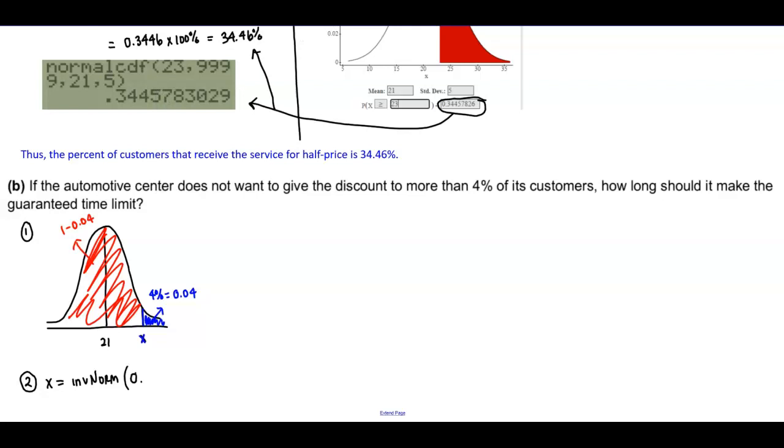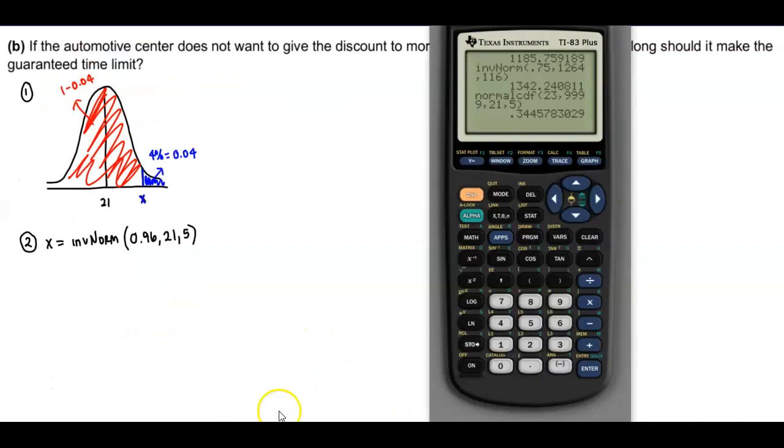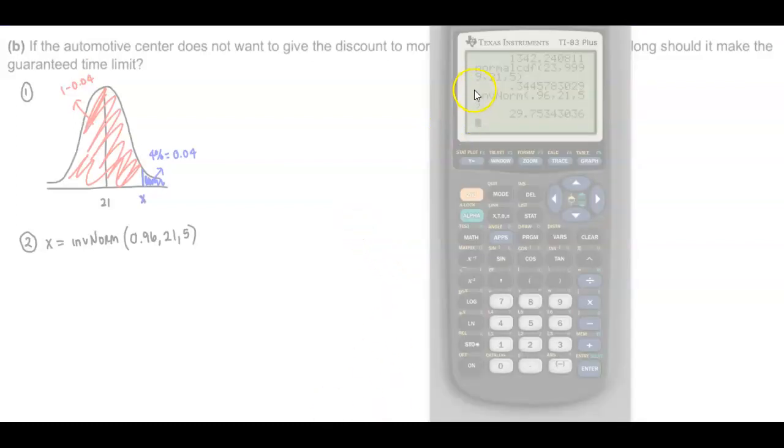We know that our mean is 21 and our standard deviation is 5. So let's put that into our calculator. Second distribution, INV norm. Our area is 0.96, 21 represents our mean, and 5 represents our standard deviation. Let's copy that.